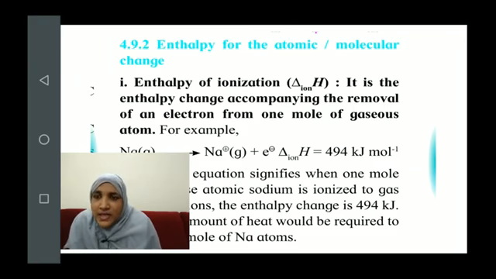It is the enthalpy change associated with the removal of an electron from 1 mole of gaseous atom.